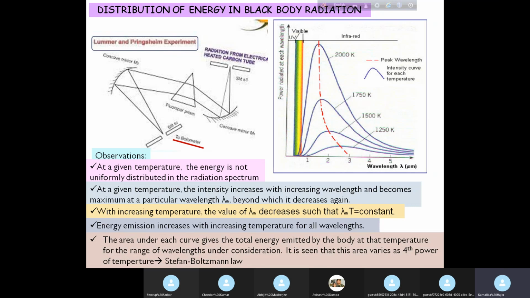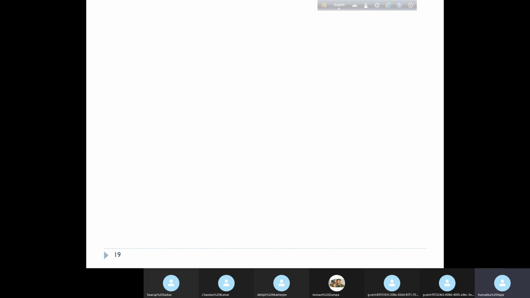Mathematically, it should give the total energy radiated, and theoretically that energy radiated should vary as T to the power 4 according to Stefan's law. And if you calculate the area for a given curve at a given temperature, then we will see that this value is actually proportional to the fourth power of that particular temperature. Okay. Lambda m T equal to constant.